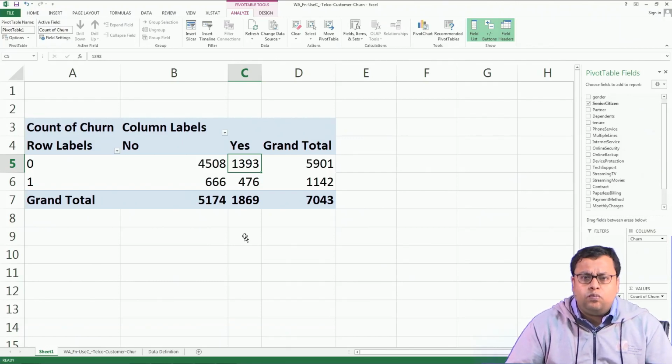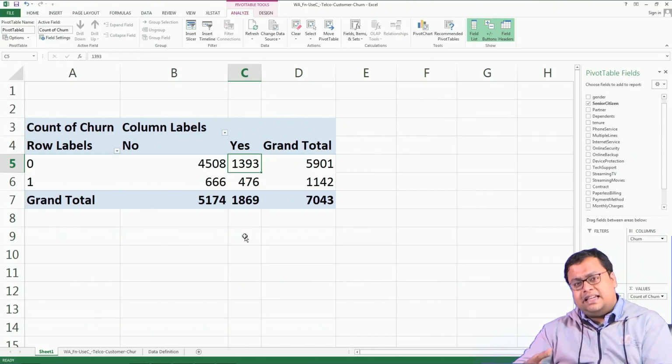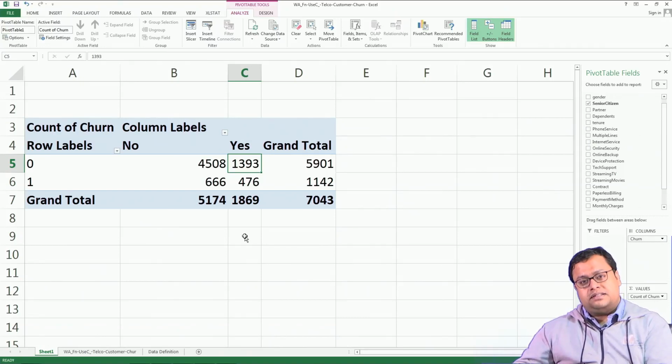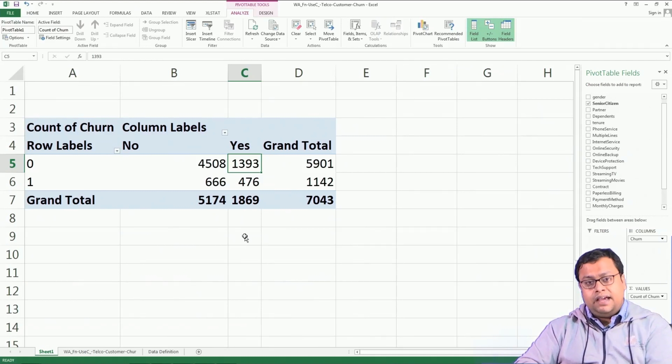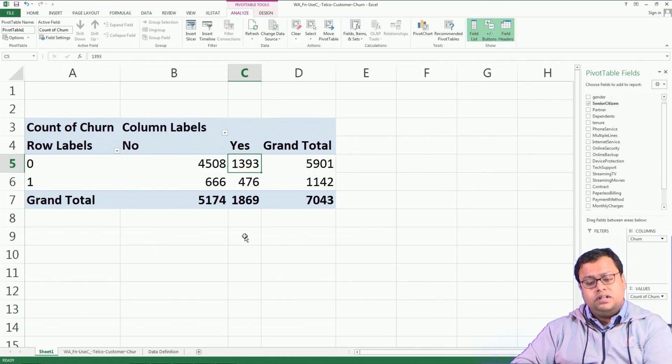We had an idea that the senior people will be more sticky towards the service provider, and younger persons who might have more connectivity, who might have more information available with them, they are more tech savvy, they will have a tendency of switching. But here we are not seeing that, we are seeing the opposite. Out of 1142 senior people, 476 are willing to switch. So, that is almost 40% willing to switch.